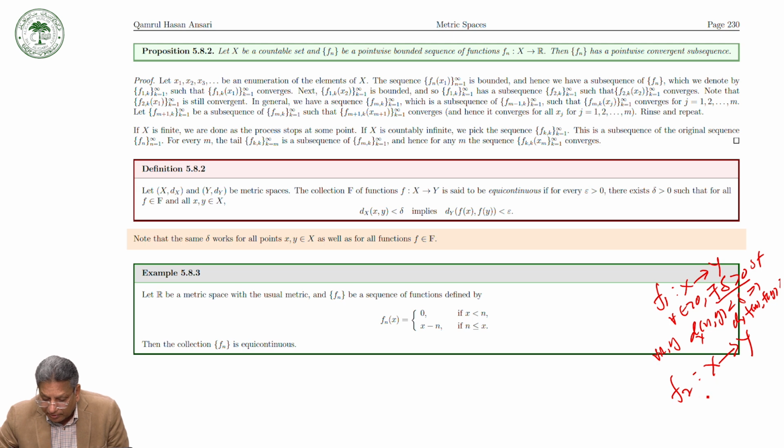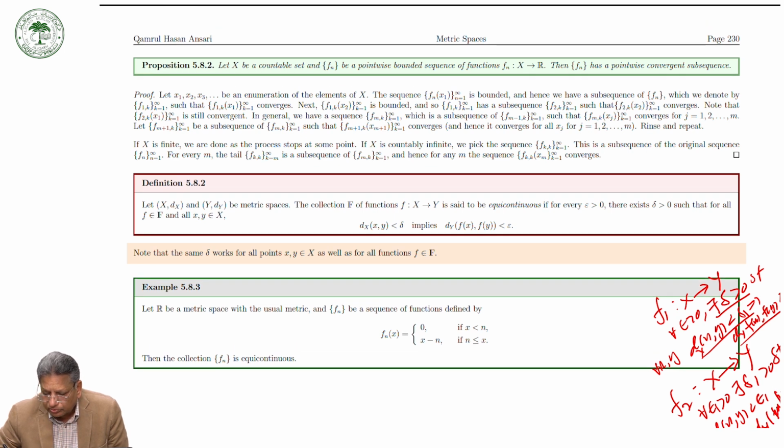So we will have, for every epsilon 1 greater than 0, there exists a delta 1 greater than 0 such that this holds good. So here we have delta 1, here we have delta 2.